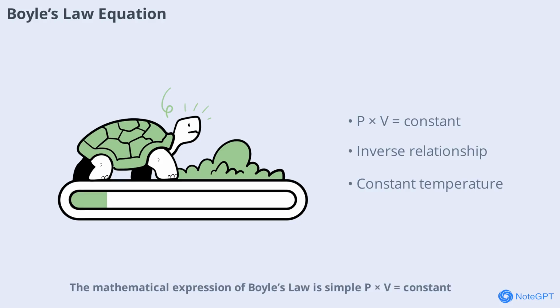The mathematical expression of Boyle's law is simple. P times V equals a constant, where P stands for pressure and V for volume. This means that if you multiply the pressure and volume of a gas at a constant temperature, the result will always be the same. For example, if you halve the volume of a gas, its pressure will double. This equation is widely used in calculations involving gases, especially in laboratory settings and engineering applications.